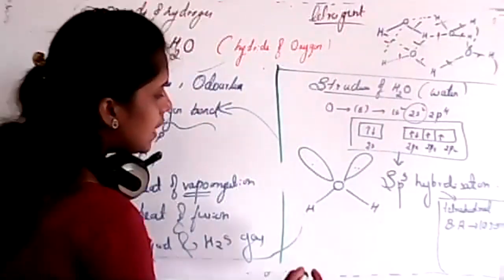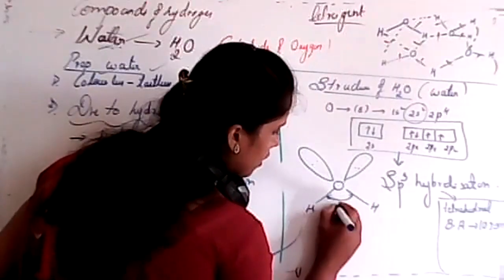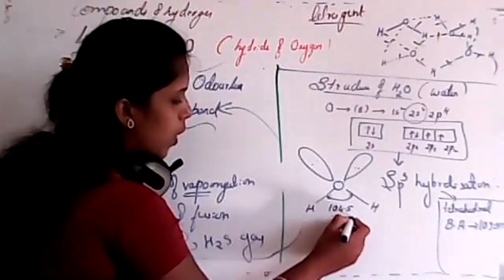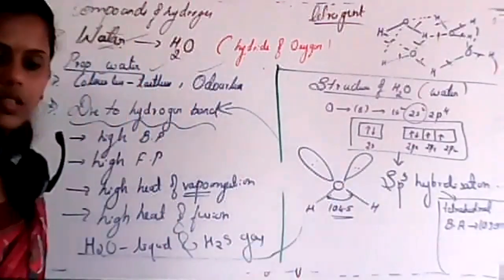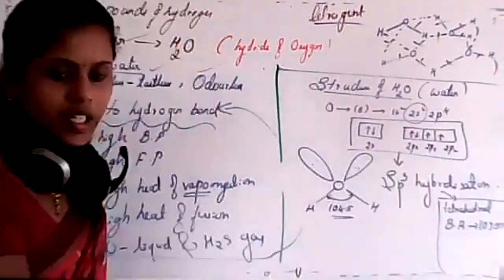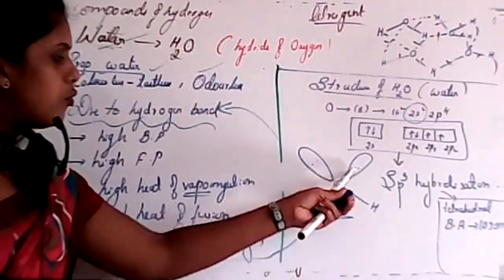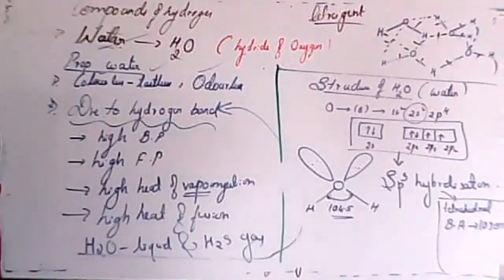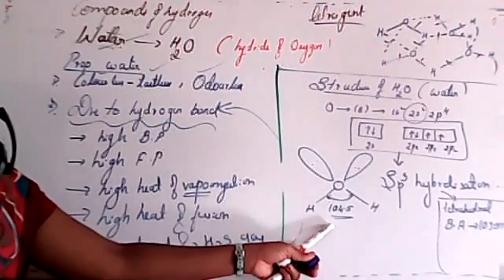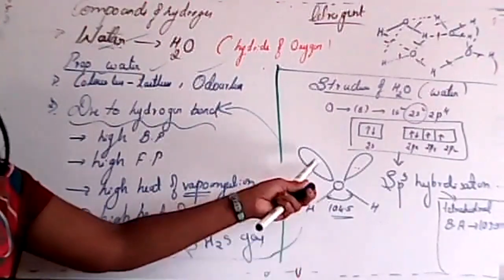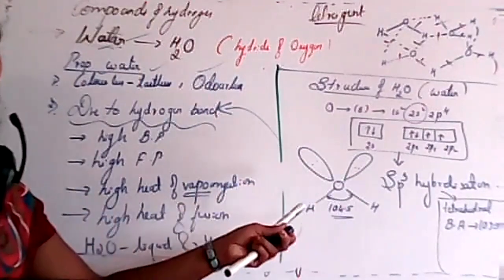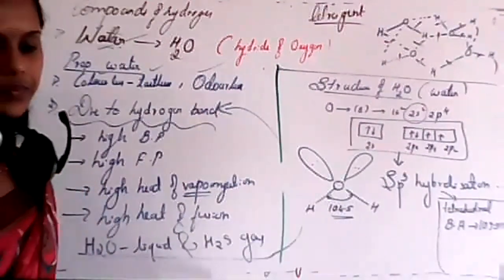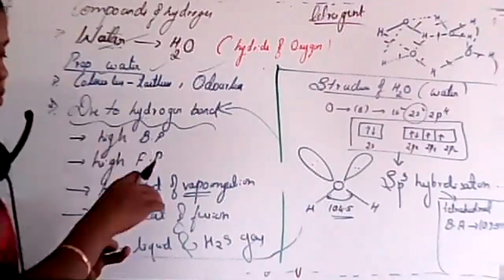But in water, its bond angle is 104.5. Why, students? Why is the bond angle of water less than that of a tetrahedral structure? Any idea? We already learned about this. There is a lone pair of electrons and a bond pair of electrons. Which theory can explain the structure of this? Students, reply.